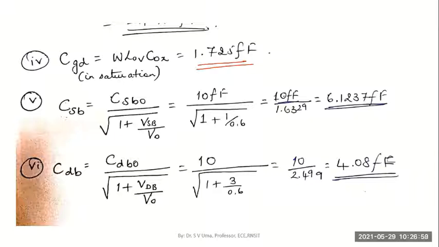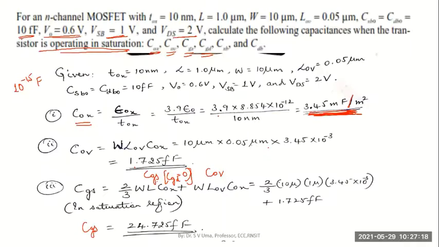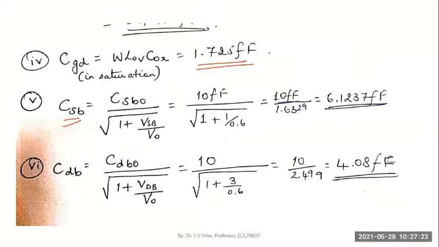And coming to this source to body capacitance, we know it is defined as CSB0 divided by root of 1 plus VSB by V0. This is given as 10 femtofarad. The source to body voltage was given as 1 volt. You see VSB was given as 1 volt and V0 0.6. When you compute this, you will get around 6.1 femtofarad.